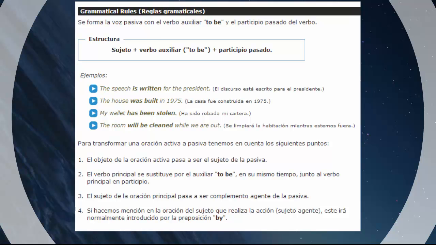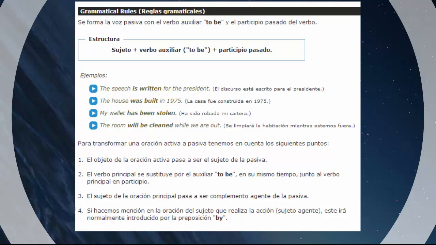If you notice, written is the past participle, with the verb to be, and the subject that used to be the object of the other sentence. The house was built in 1975. My wallet has been stolen. The room will be cleaned while we are out. Each one with its own definition.